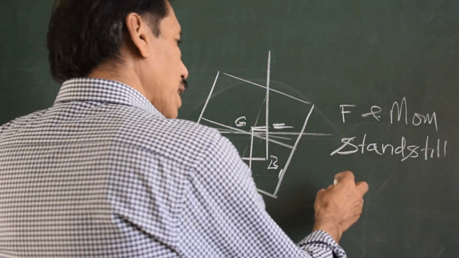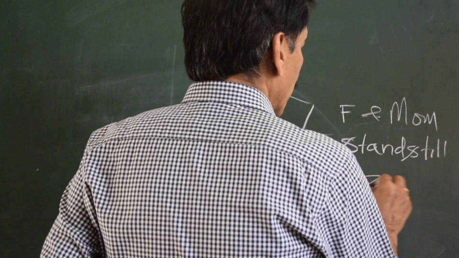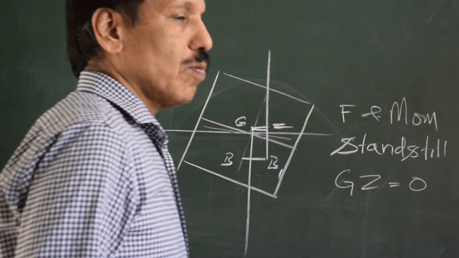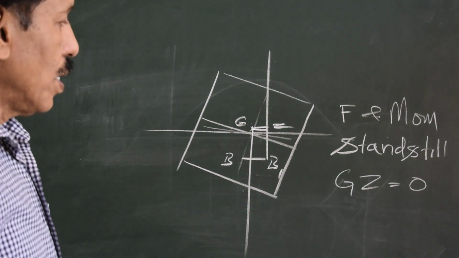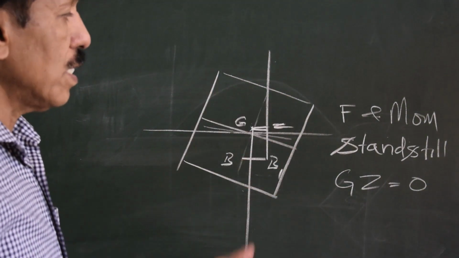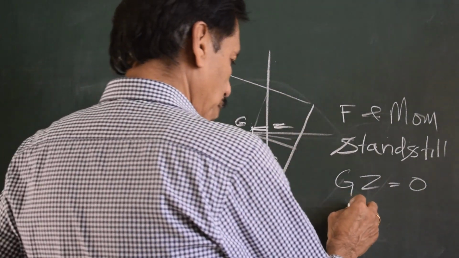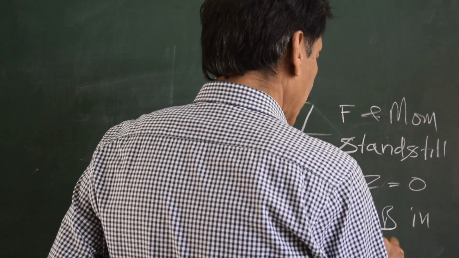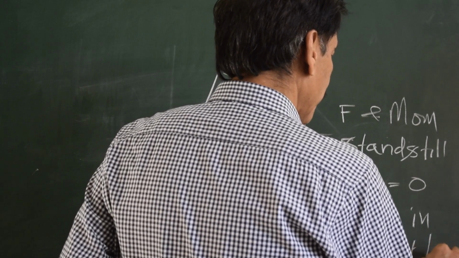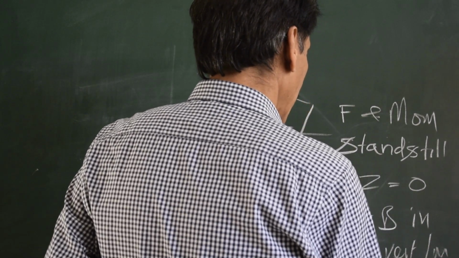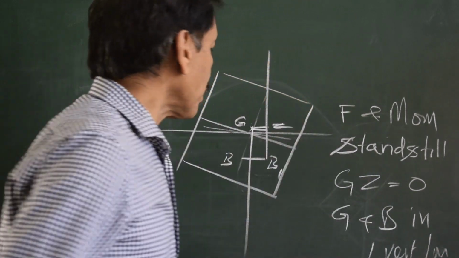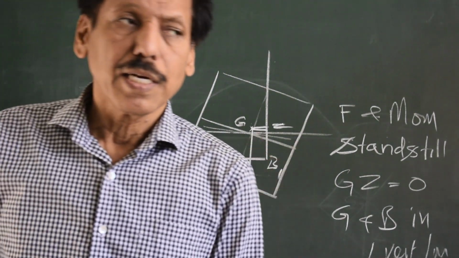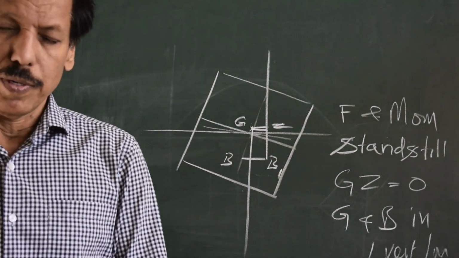We can also say that on the GZ curve, GZ value is equal to 0. So equilibrium can have all these meanings. For a ship in particular, G and B are in one vertical line and they are equal. So 4 things we can say about the ship in equilibrium.